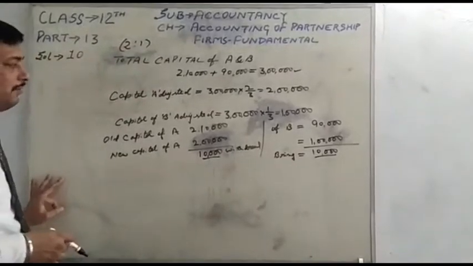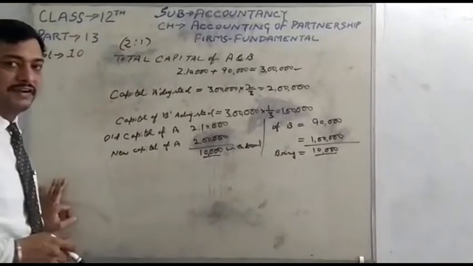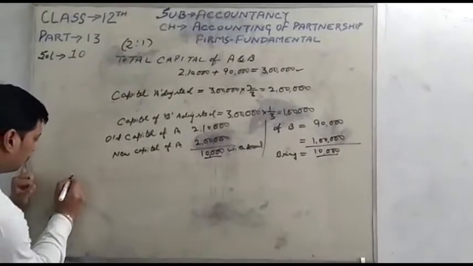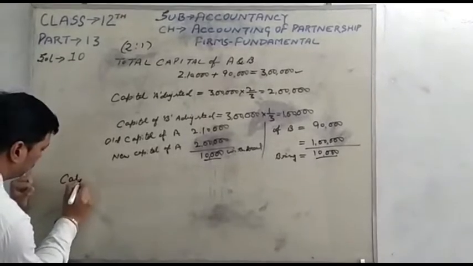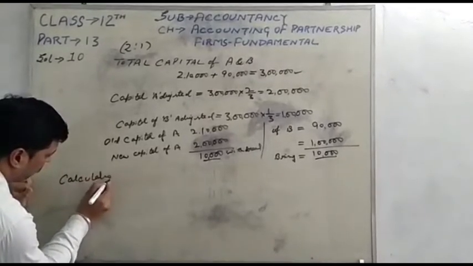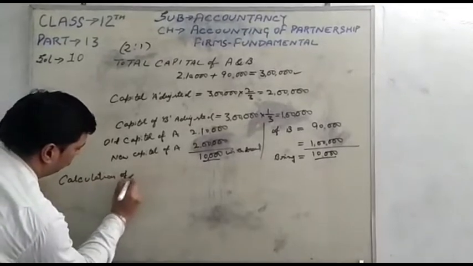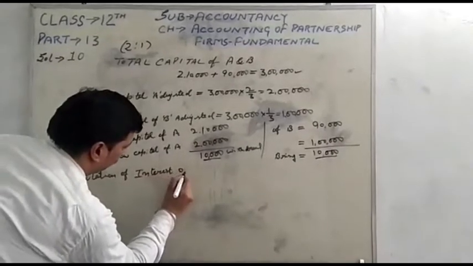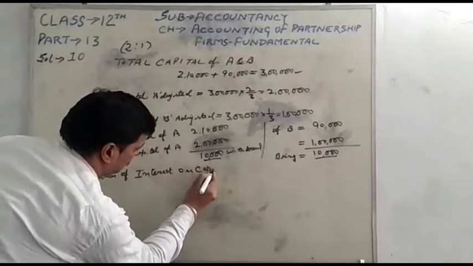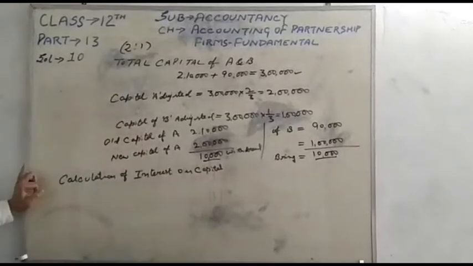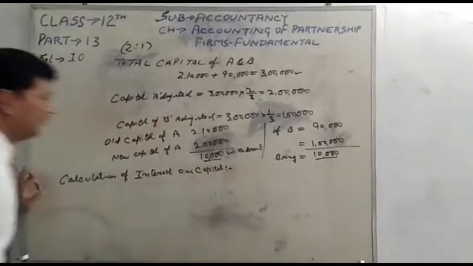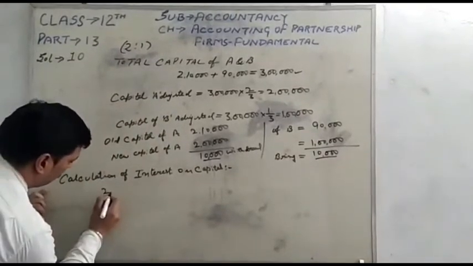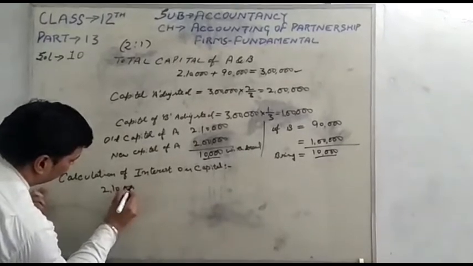And one more calculation we will do for this question, for the calculation of interest on capital. If students calculate interest on capital, then first, calculation of interest on capital. Interest on capital we will calculate on the basis of A's and B's capital. A's capital first was 2,10,000.